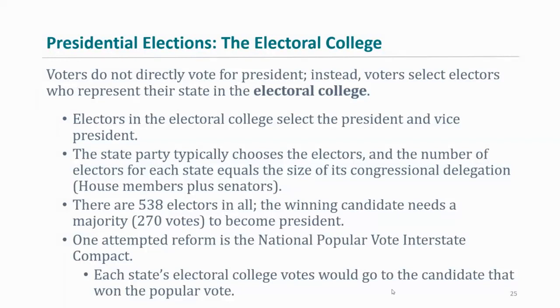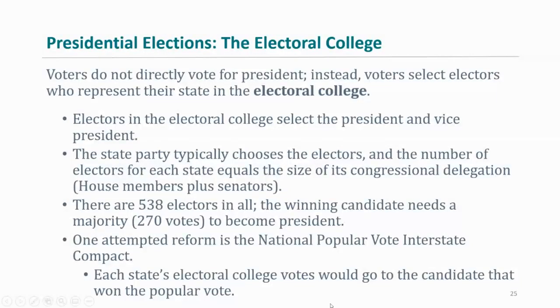And of course, let's talk a little about the one attempt to reform, the National Popular Vote Interstate Compact, which I was talking about earlier in terms of what the states are trying to do to make it mandatory for the electors to vote according to the state voting totals, right? So each state's electoral college votes would go to the candidate that won the popular vote, right? So you wouldn't have a situation where the electors would change their votes. They just have to go with whichever candidate wins the popular vote.